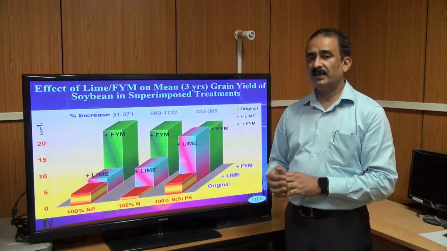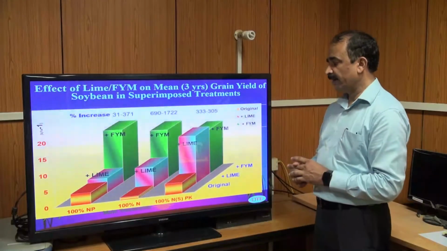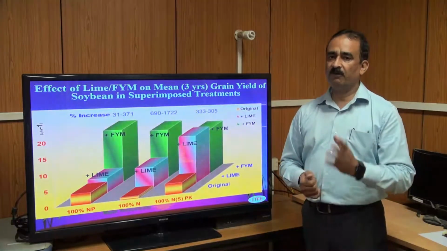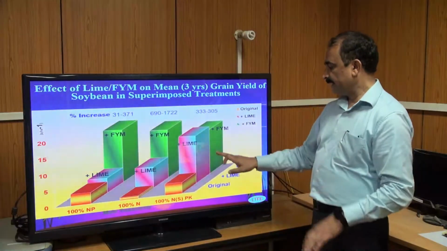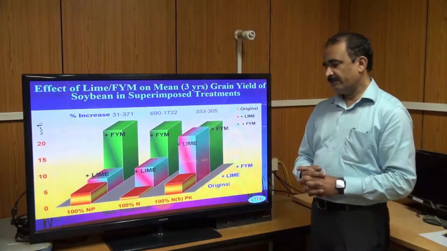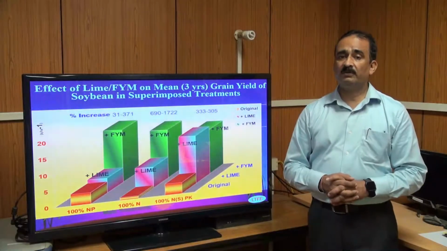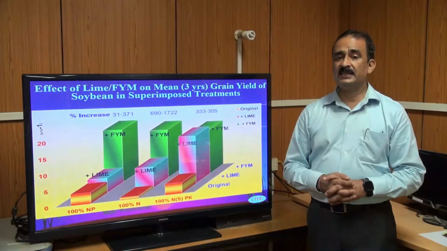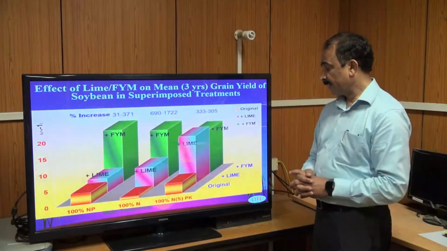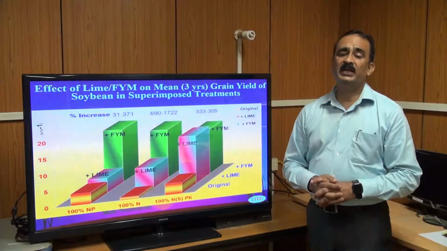So think about it: applying nitrogenous fertilizer, that is imbalanced use, what happened, and application of lime if soil is acidic, and FYM, what happened. Then where we apply the full dose of nitrogen, phosphorus and potassium, with nitrogen in the form of ammonium sulfate, it is an acid-producing chemical fertilizer.